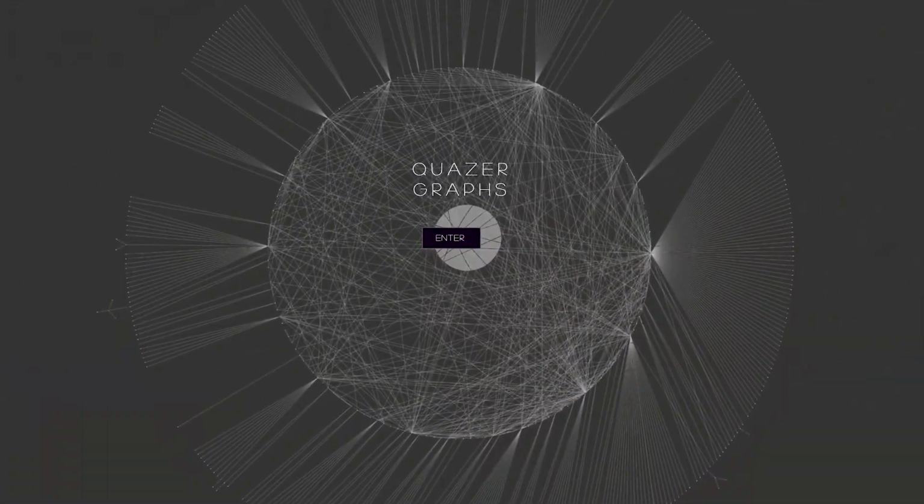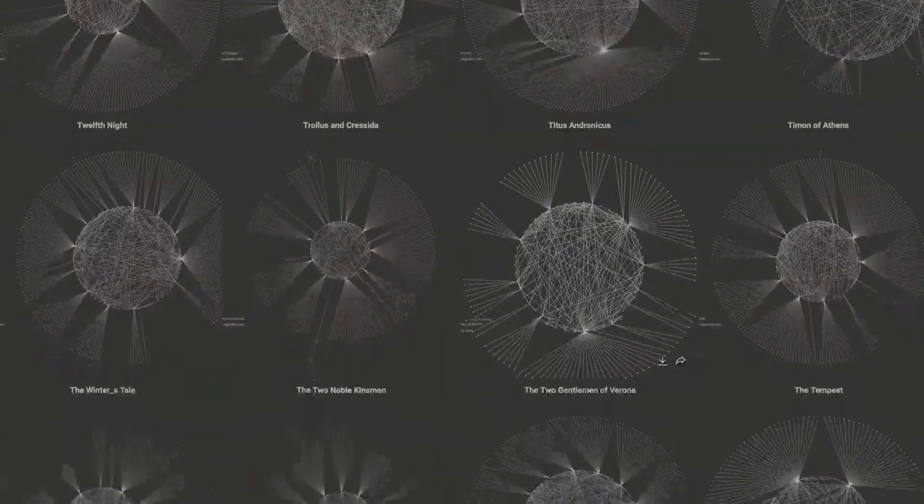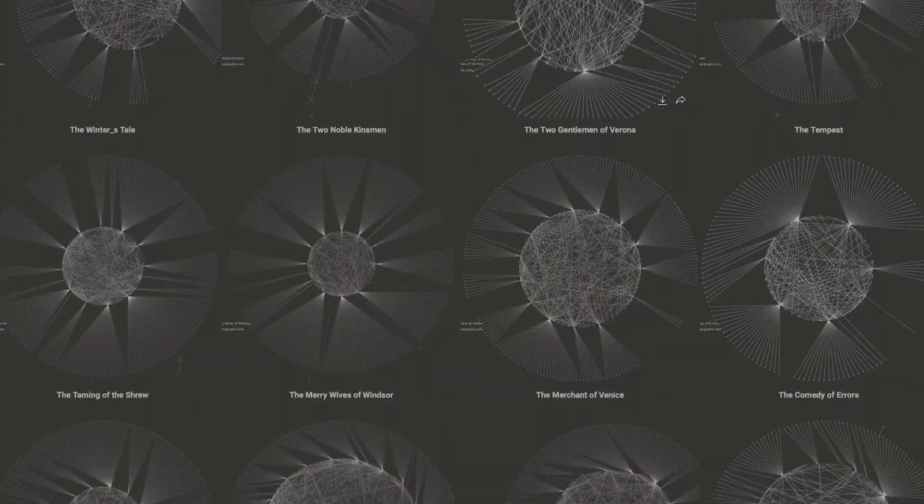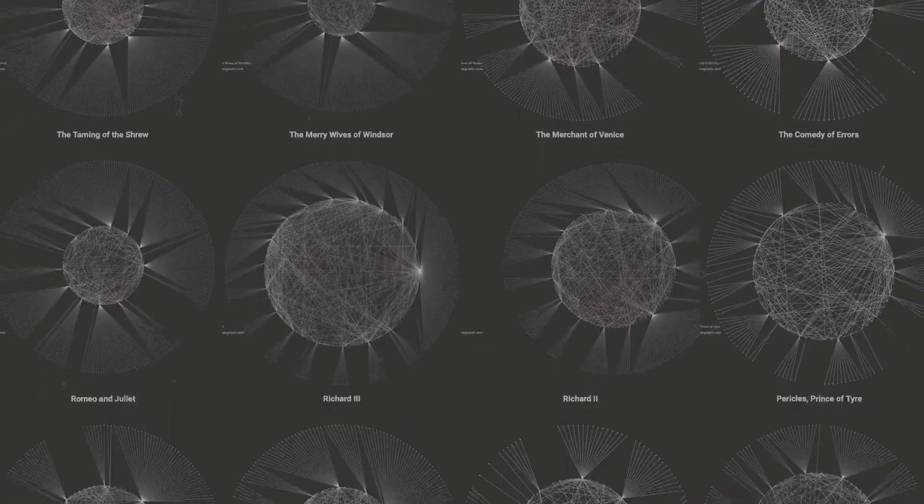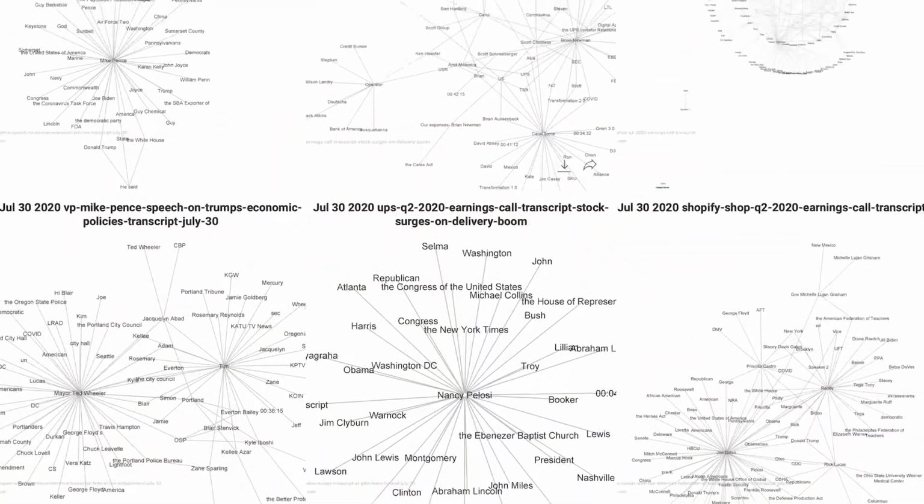On the QuazerGraphs website, there are thousands of graphs to explore, including current events, Supreme Court arguments, Shakespeare, movies, and more. New graphs are added every day.